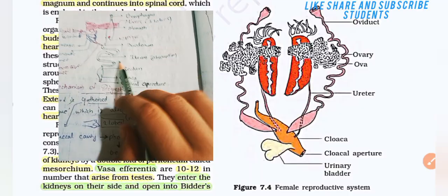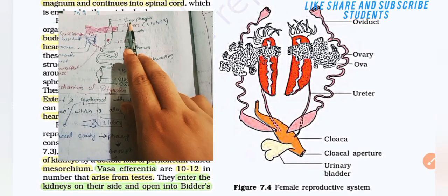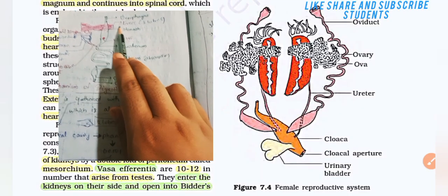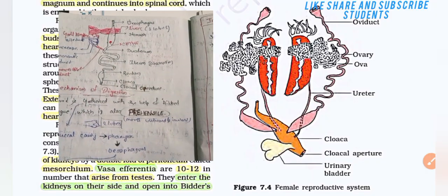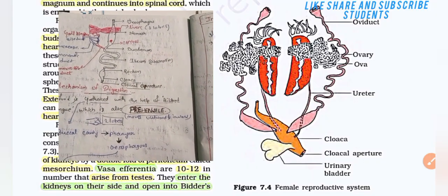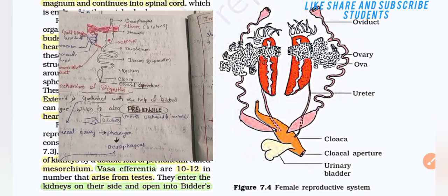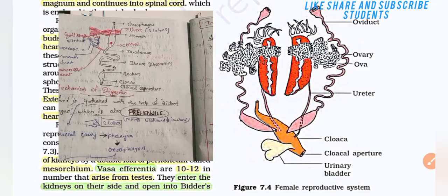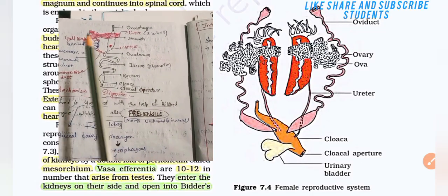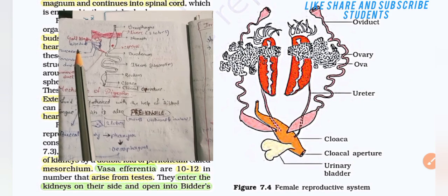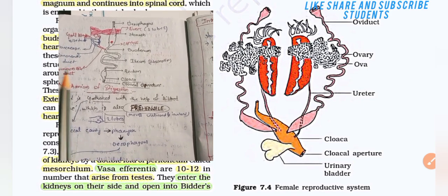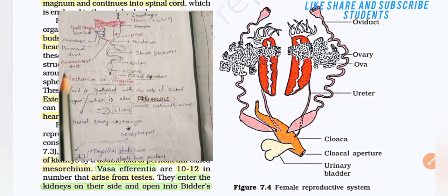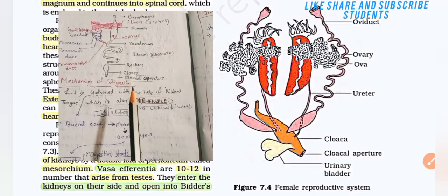Here is the structure of the alimentary canal of the frog: esophagus, and liver is present, then stomach, then chyme, the digested food, then duodenum, ileum, and rectum. On the other side, gallbladder is present, bile duct, pancreas, pancreatic duct, then common bile duct, then cloaca, cloacal aperture.